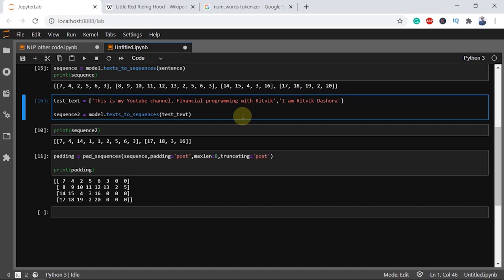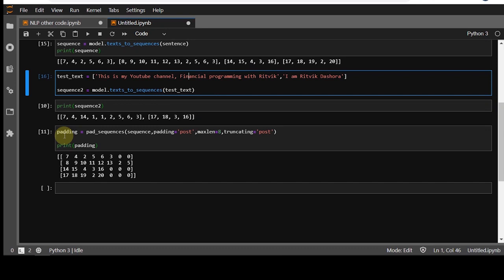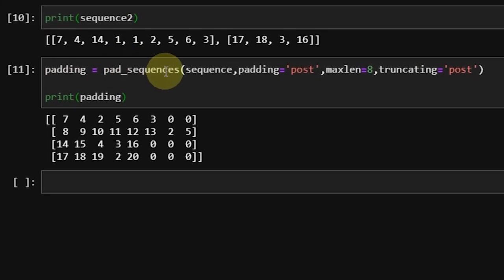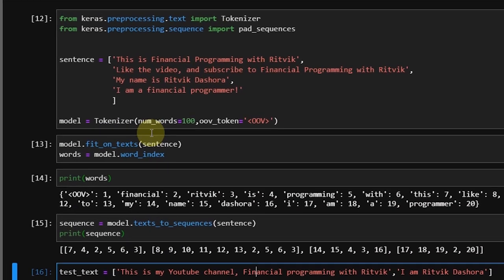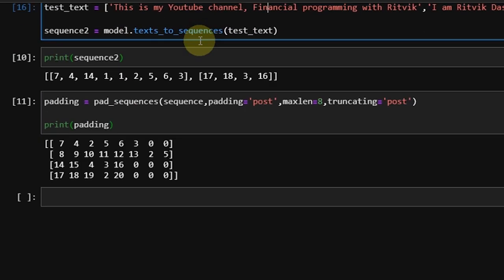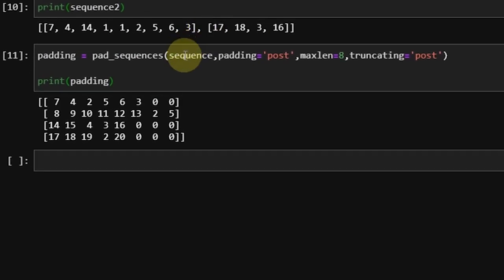Not this one, this one. It is achieved by putting the appropriate number of zeros before or after the sentence to make it of the same length. In this case, I have a new variable, padding, equal to pad_sequences, which we imported in the second line if you remember, and inside this I have provided sequence, and padding equal to post.